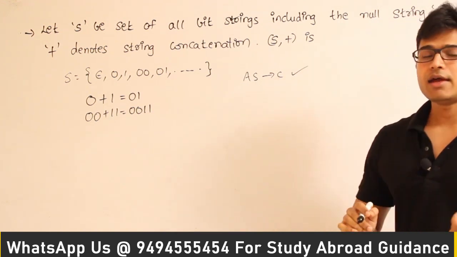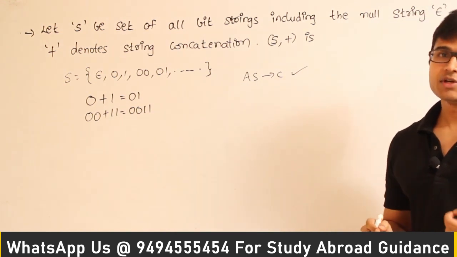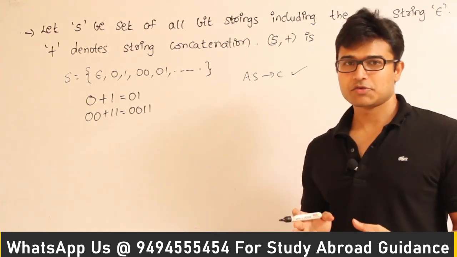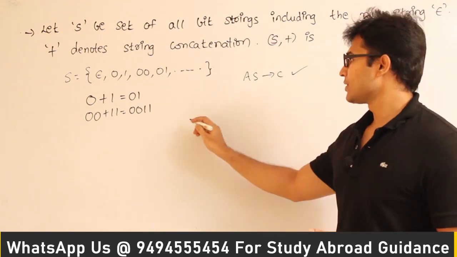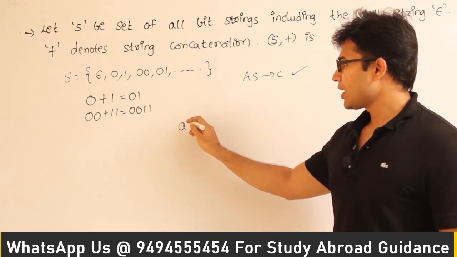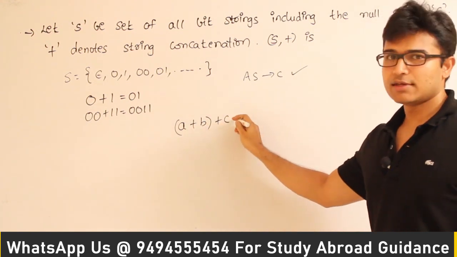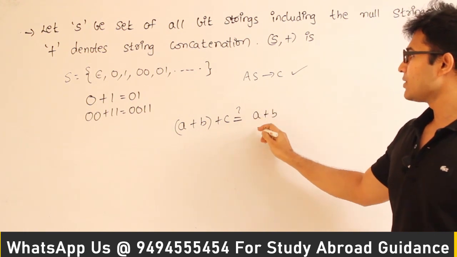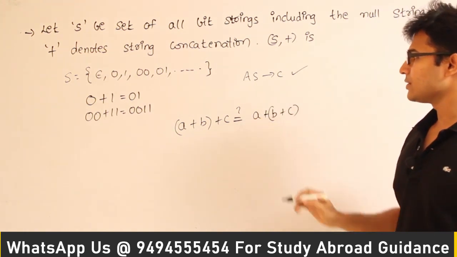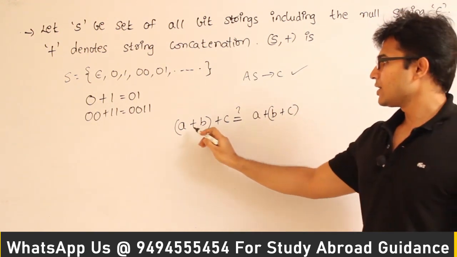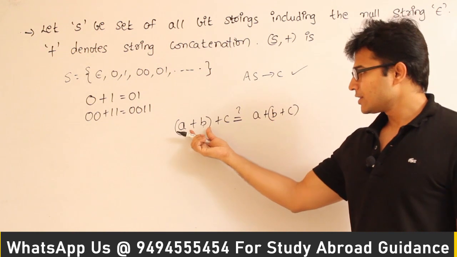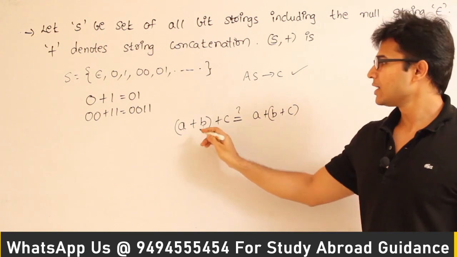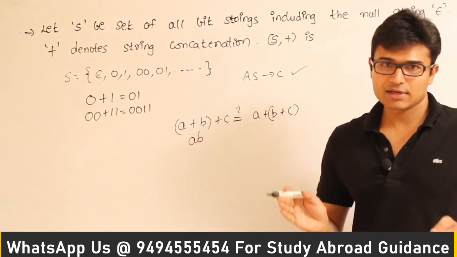Concatenation is followed. And now let's see whether associativity is followed or not. If I have a string A, and I concatenate with B first and then with C, is it going to be the same as if I concatenate BC first and then A? See this, if you write A plus B, then A will appear first and then B, so let me write AB to represent that they are concatenated.